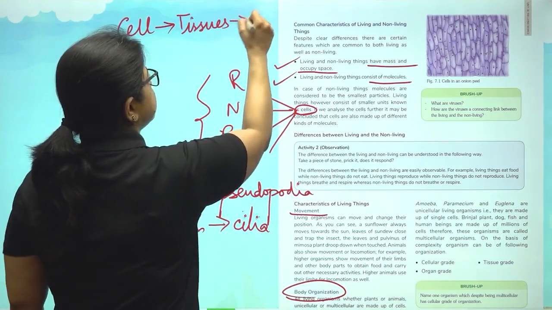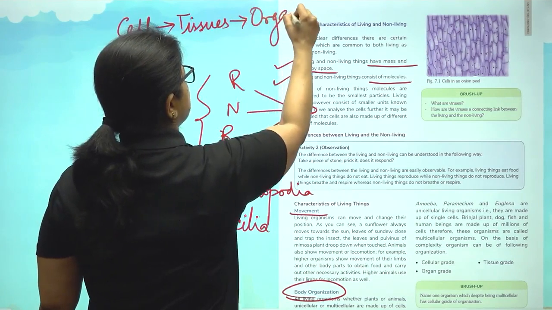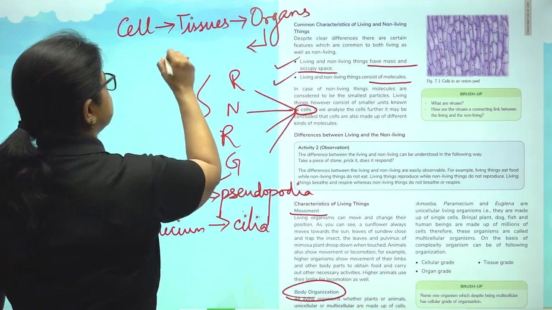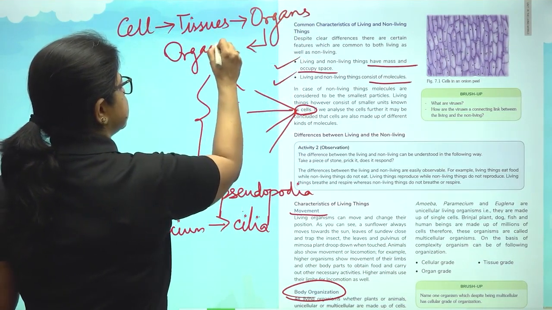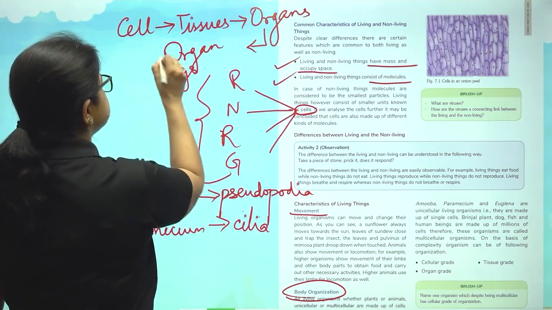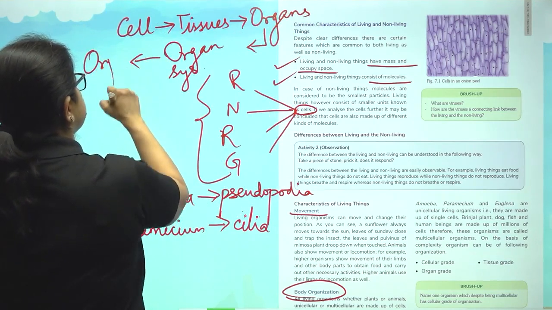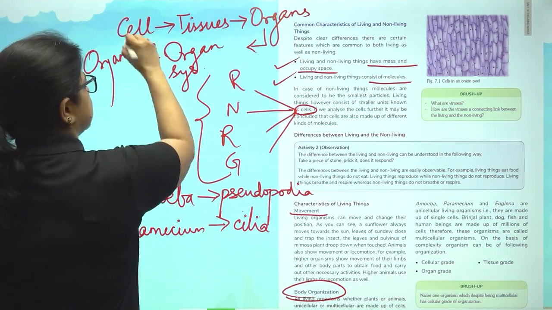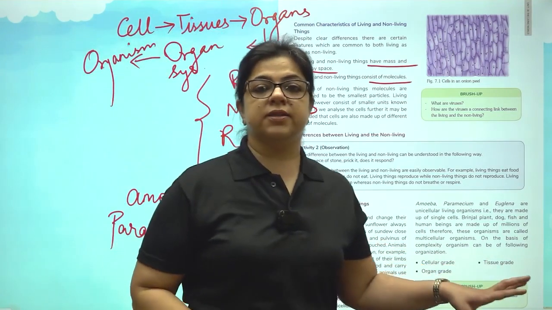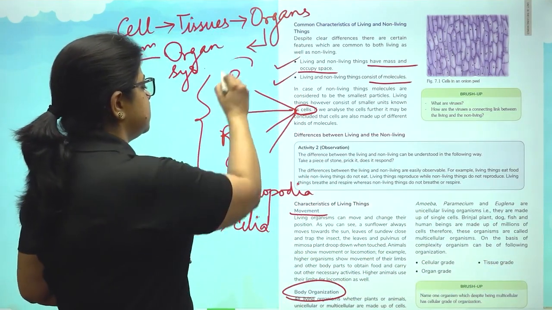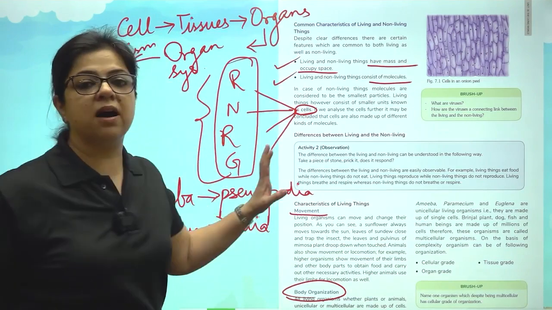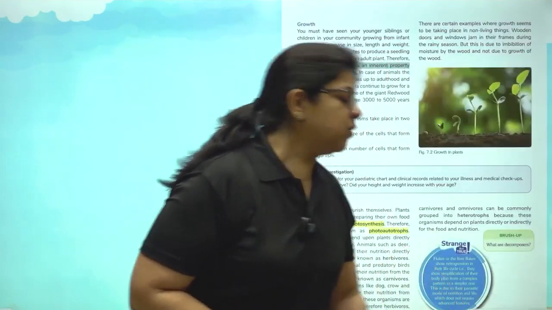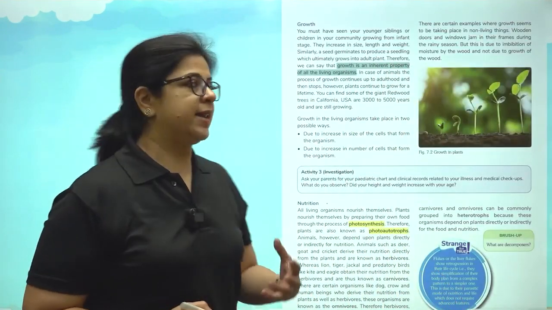Many tissues together form organs. Organs together form the organ system. An organ system forms the organism. In a unicellular organism, all these functions of living beings are done within one single cell.